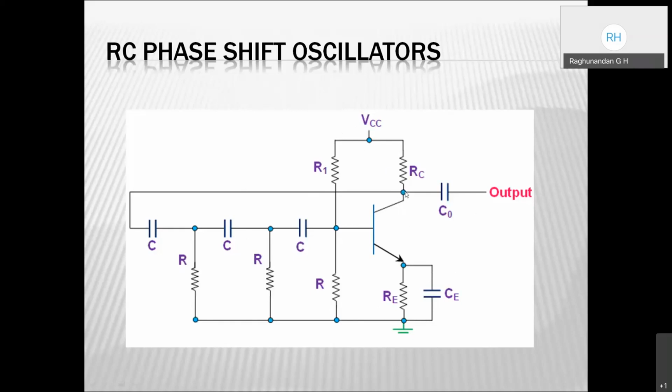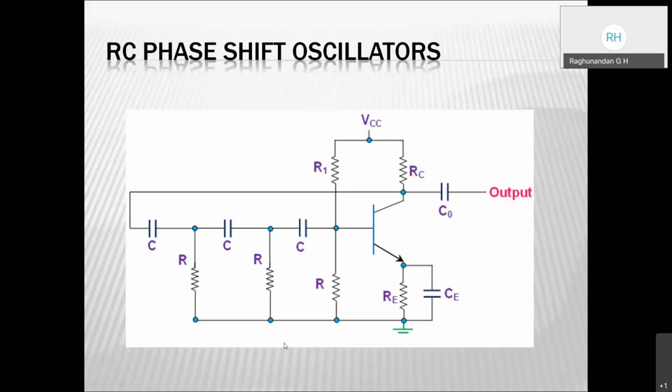And see, this is the output we have. From the output only, we have connected it to these RC pairs. These RC pairs are connected in such a way that each RC pair is going to produce a 60-degree phase difference. So this entire thing is going to totally produce a 180-degree phase difference.